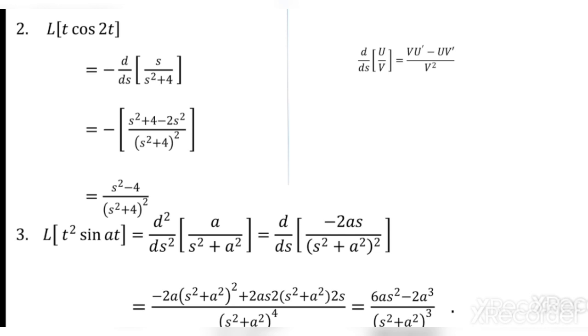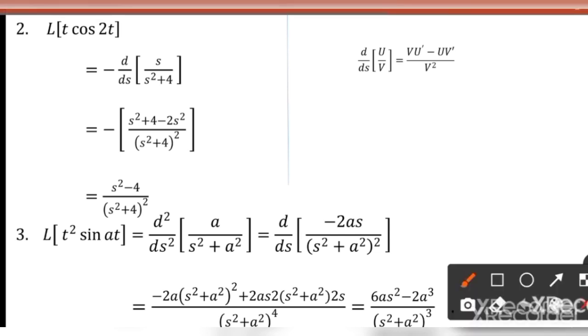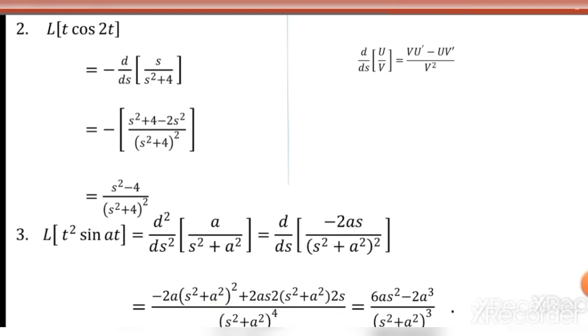So this we can simplify further. The best method is by taking common coefficients in the numerator. The common term is s square plus a square, here s square plus a square the whole square. Take it out. So one s square plus a square cancels with the denominator power 4, leaving s square plus a square the whole cube. So the numerator is at least simplified, with the s square plus a square removed. So finally what we get is 6a s square minus 2a cube. Just check it. Numerator now gives 6a s square minus 2a cube by s square plus a square the power 3.